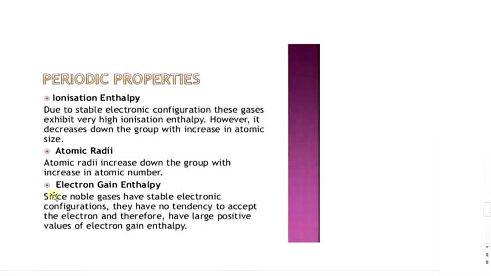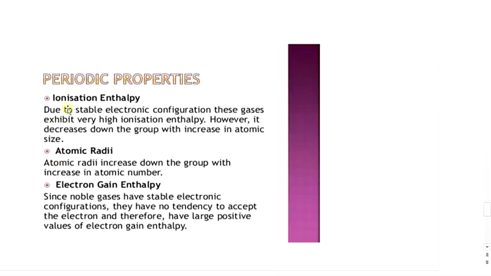Periodic properties of these elements: atomic and ionic radii. Atomic radii increase down the group with increase in atomic number. Atomic radii of inert gases are highest in their respective periods. This is due to the reason that noble gases have only van der Waals radii while others have covalent radii. Covalent radii by definition are smaller than van der Waals radii. As we move down the group from neon to radon, the size of the noble gases further increases primarily due to an increase in the number of shells.